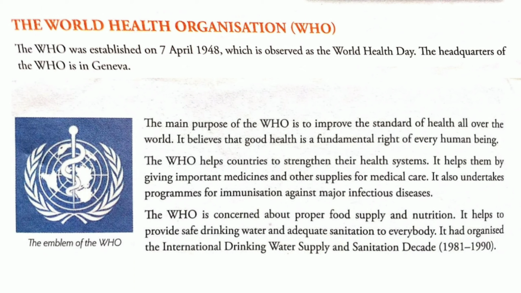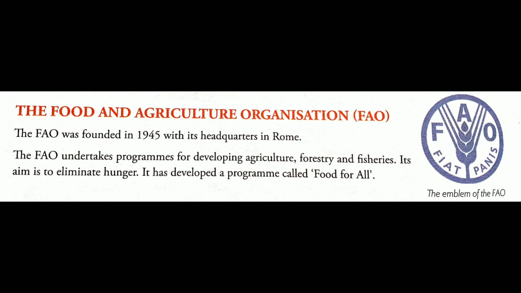The Food and Agriculture Organization, that is the FAO. The FAO was founded in 1945 with its headquarters in Rome. Again we have to remember the year, 1945, the year of establishment, and the headquarters, which is in Rome. The FAO undertakes programs for developing agriculture, forestry and fisheries. So three important topics are mentioned under FAO.